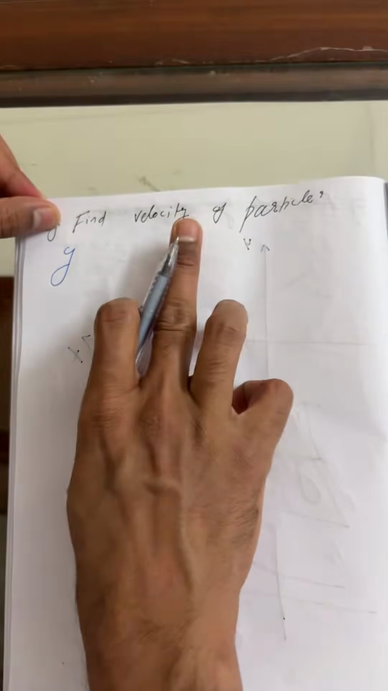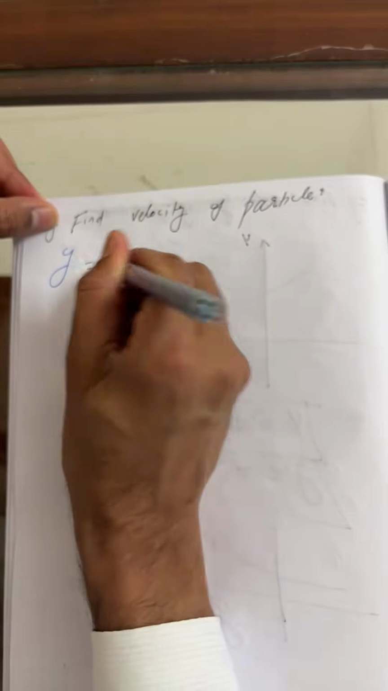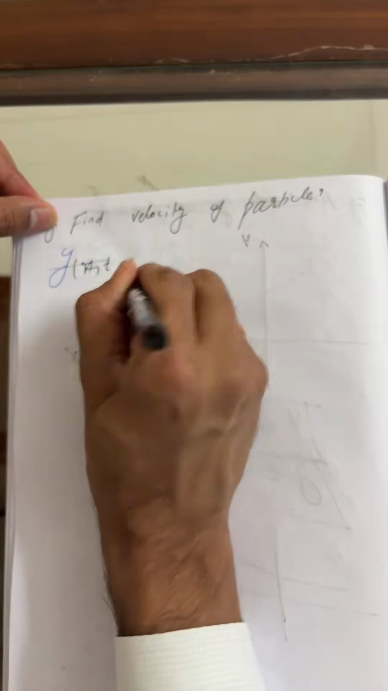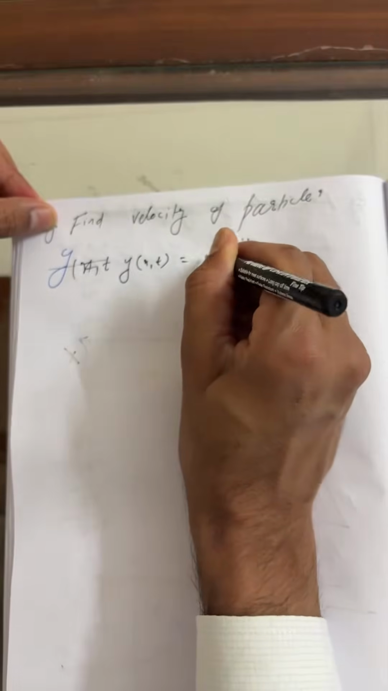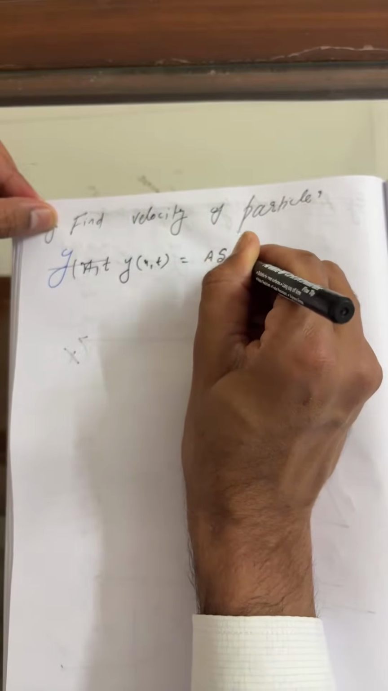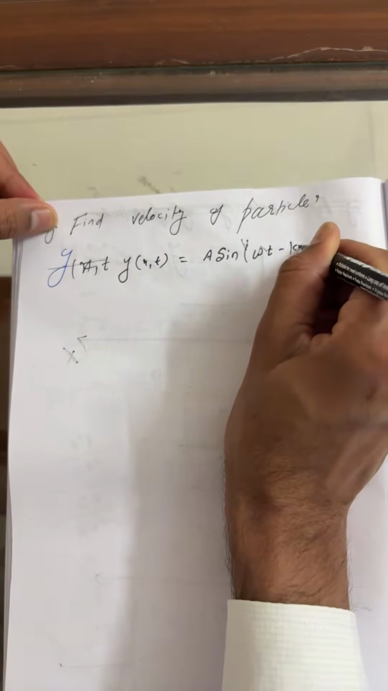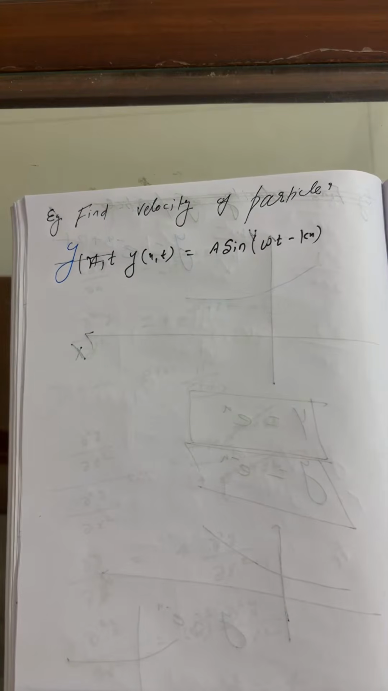So we are looking to find the velocity of the particle. Be attentive, everyone. This is the given equation. I'm giving you y as a function of x comma t. You can take y equals A sin(omega t minus kx). So answer me here, find the velocity of the particle.